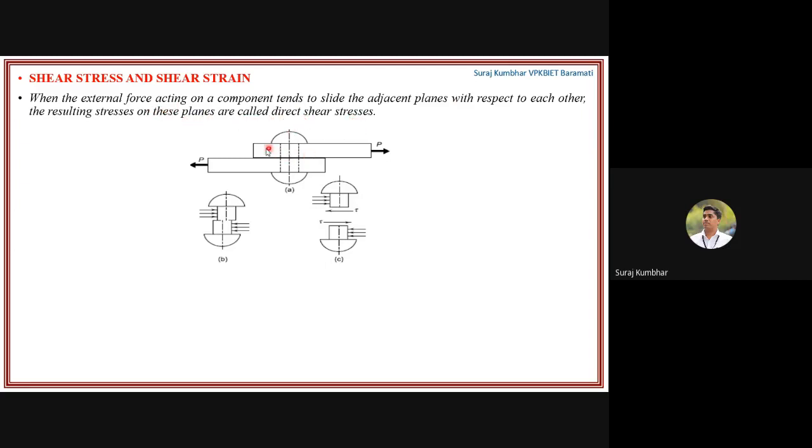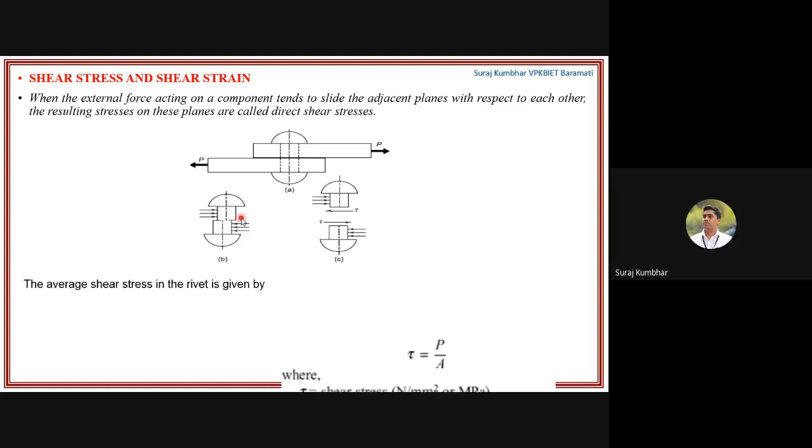Okay, here you can see the two plates are riveted by means of a rivet joint. Okay, and one plate is pulled to the right side and one plate is pulled to the left side. So what will happen? That riveted bolt will fail like this. Okay, because of this one part will move to the right side and the other half portion will move to the left side. So this is about the shear failure.